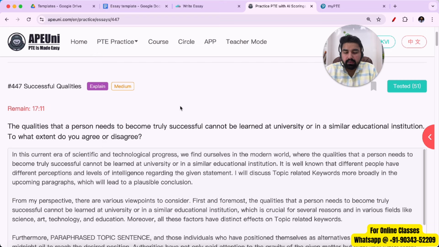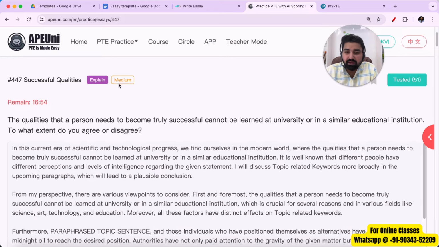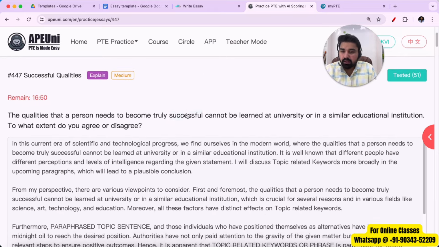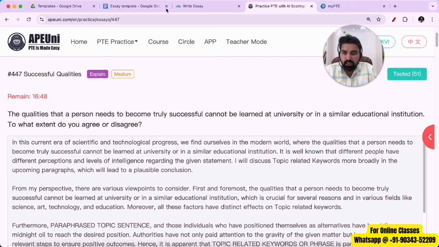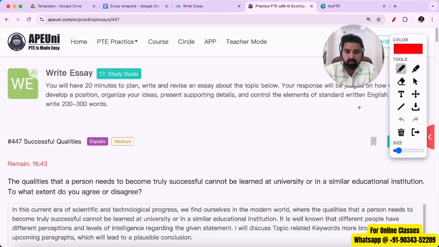I agree with this statement because in universities, most of the things are theory based. They don't teach you a lot of practical things. You'll have to learn a lot of practical things on your own. So I'm agreeing with this question, but again, we don't have to write that I agree with this question. We'll have to insert the keywords that are related to the topic. Now, what can we add? We'll have to add a few topic related keywords. Let me first prepare some of the topic related keywords here.